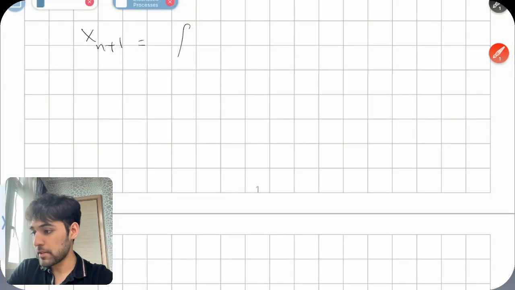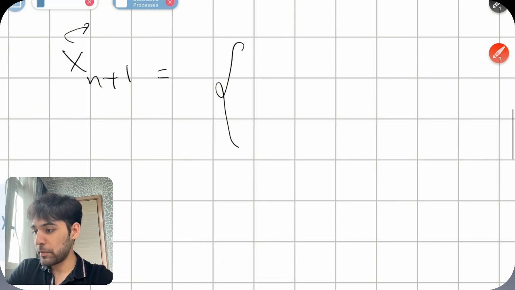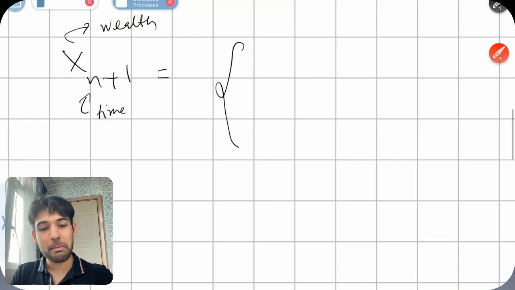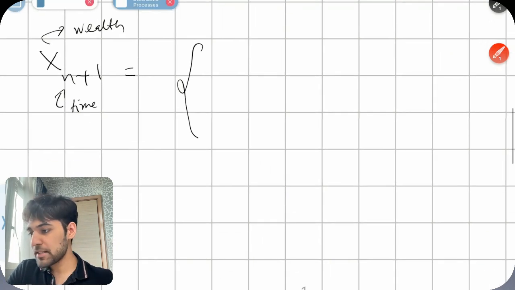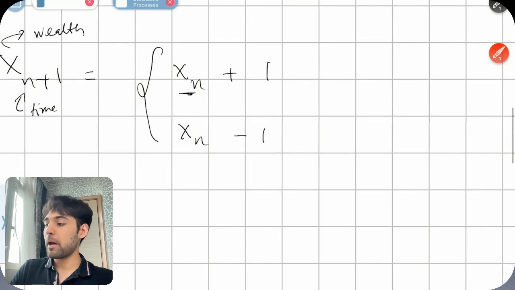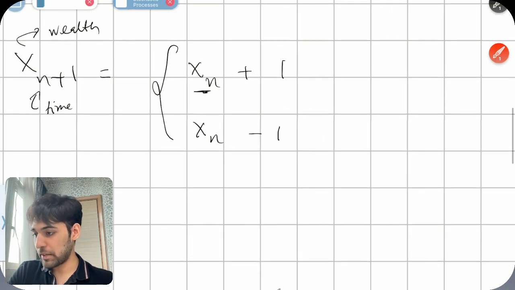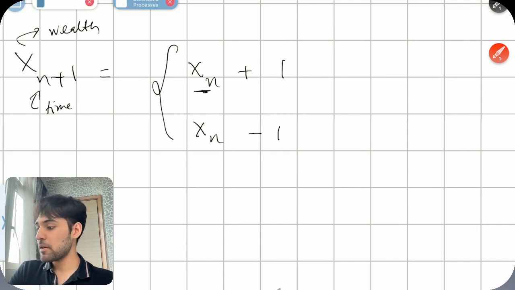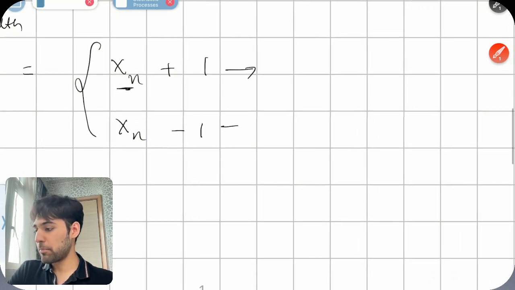And there could be two cases, and just always remember that this is telling you your wealth, and this is the time index. This just helps me remember because there's so much notation, so I'm always trying to remember what it means. At time n plus 1, I could either be at x n plus 1, which is the amount of money that I had at time n, but now I'm $1 richer. Or here I am at x n minus 1, so I'm now $1 poorer at time n plus 1. If I want to convert this to actually probabilities.